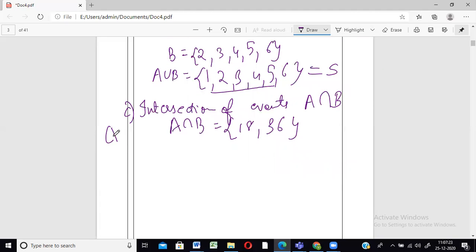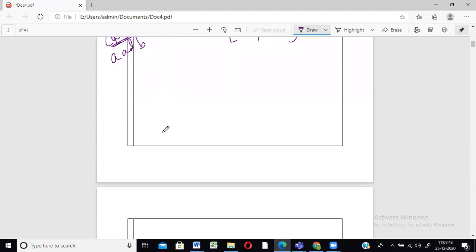Both means together, right? Intersection is called as 'and'. Union is A or B. Intersection is A and B, right? It should be present in both of them, all right? I think the last one is mutually exclusive.